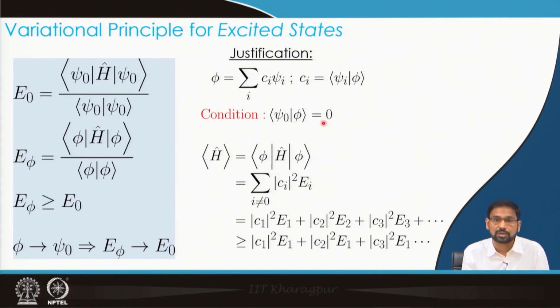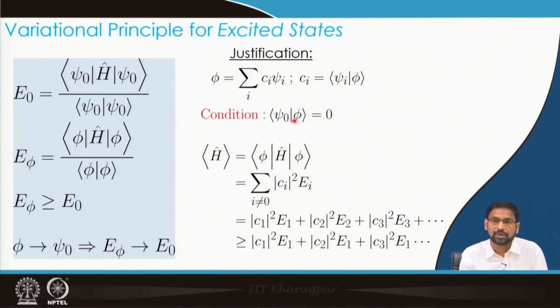And with this condition imposed, if I evaluate the expectation value of the energy, then I would see that this is the expression that I had seen in the previous case also, except for one change: in this summation i equals 0 is not included. Of course, you can keep i as 0, but since I already know that when i equals 0, C0 is 0, whether you keep i equals 0 or not doesn't matter. So I am emphasizing the fact that C0 has become 0, because my trial wave function phi is by design orthogonal to psi 0.